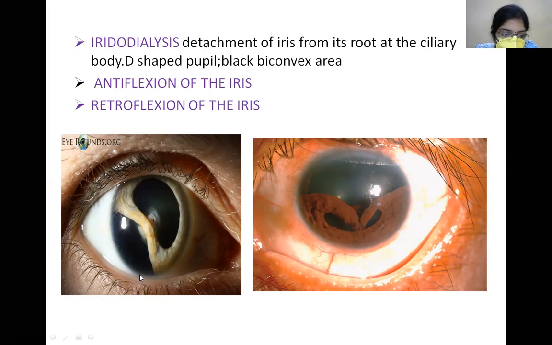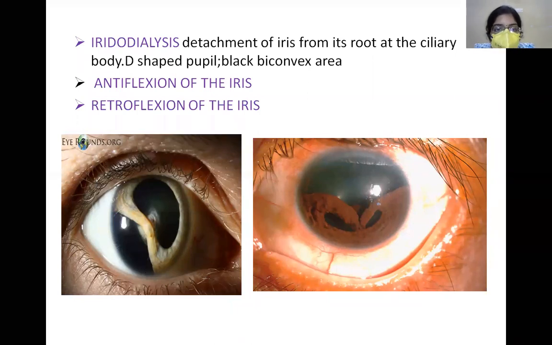So you can see at this part, the iris is no longer attached but detached. So it leads to the formation of a D-shaped pupil. This is the D-shaped pupil here. You can see this is the pupil, and this part is detached, and this forms a black biconvex area. So this is known as iridodialysis.